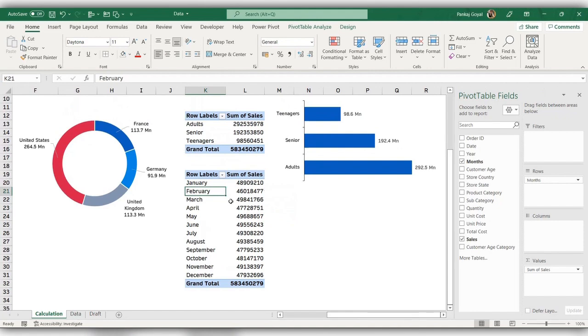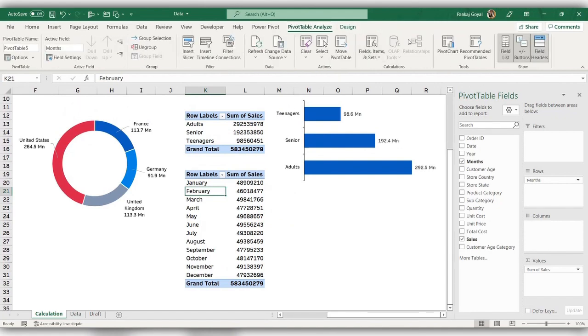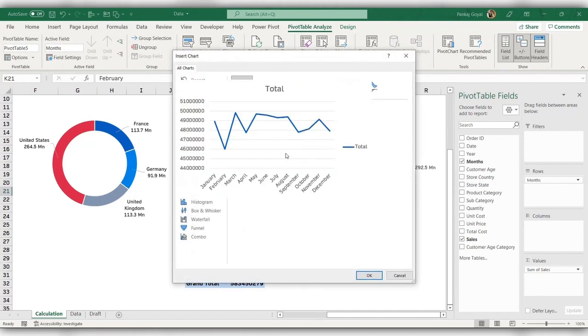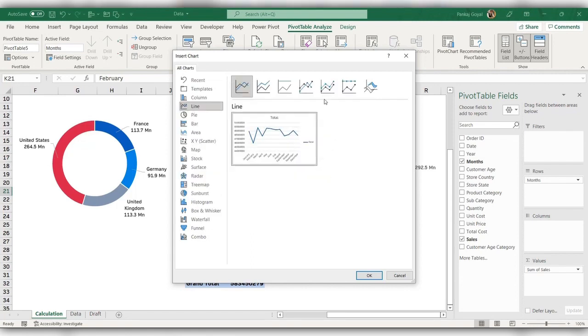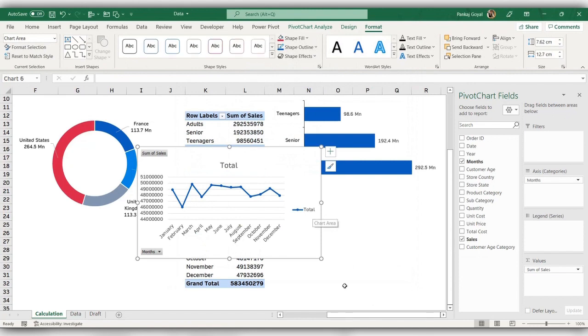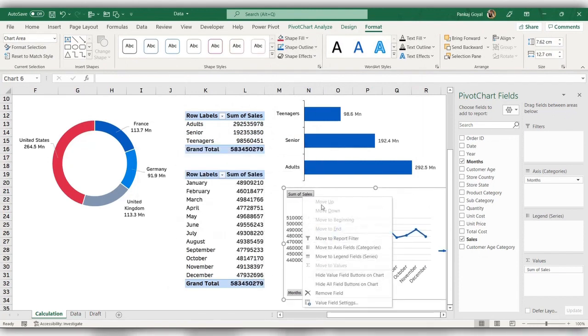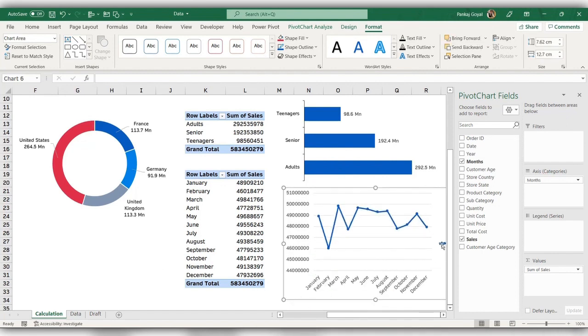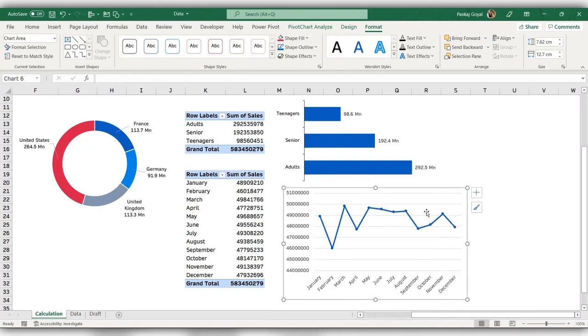So I'll just click on this table, go to pivot table analyze, pivot chart, and now I can select the line chart. I'll take the one with markers. So this is my line chart. Again, I'll make the same formatting, hide the field buttons. I'll remove the title and the legend. Let me close this.